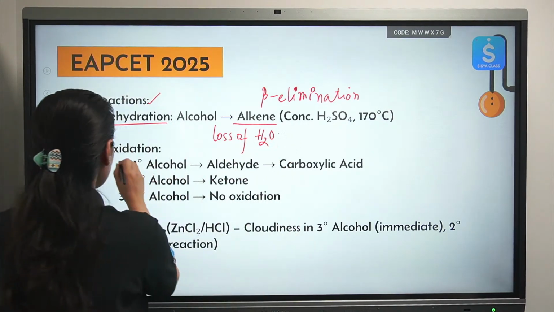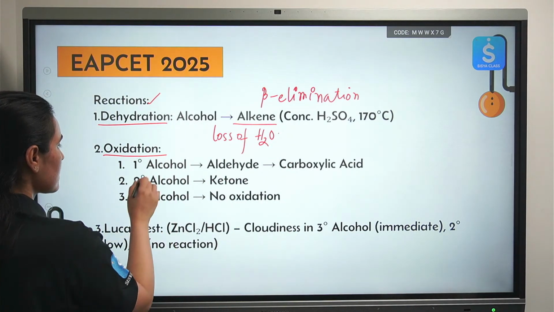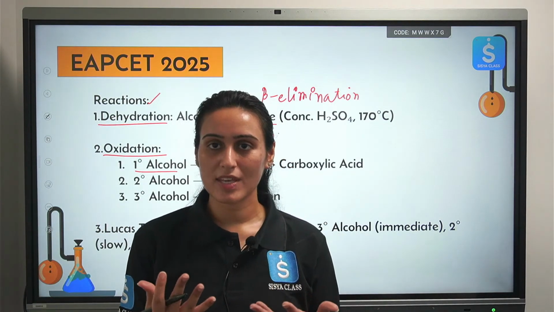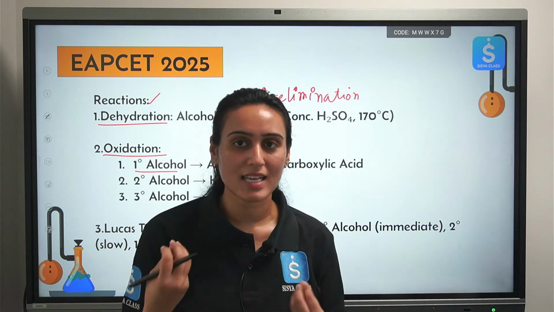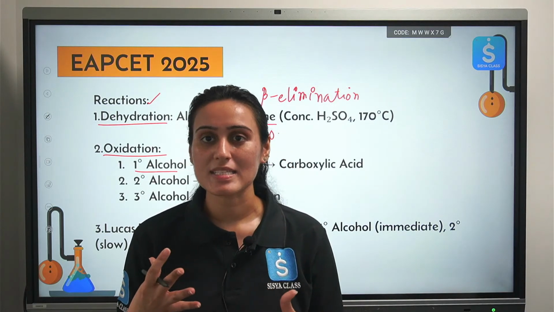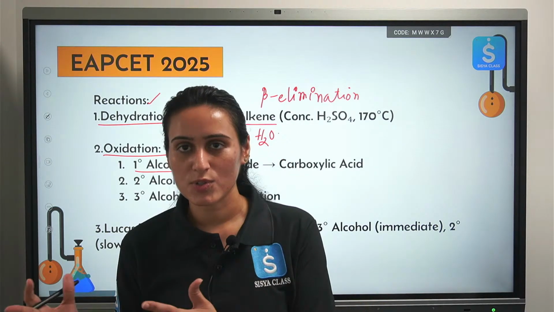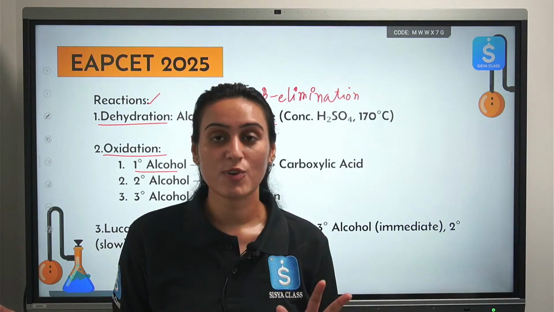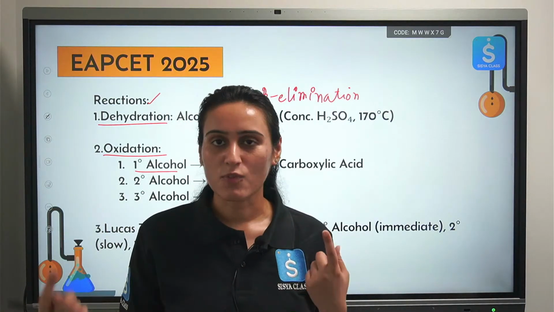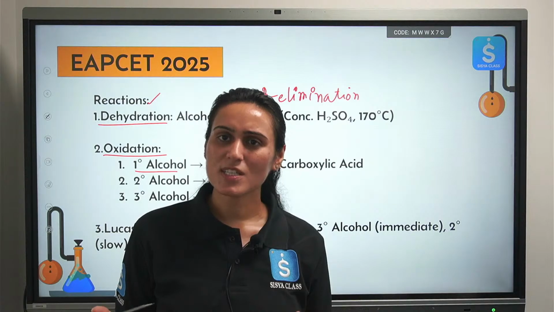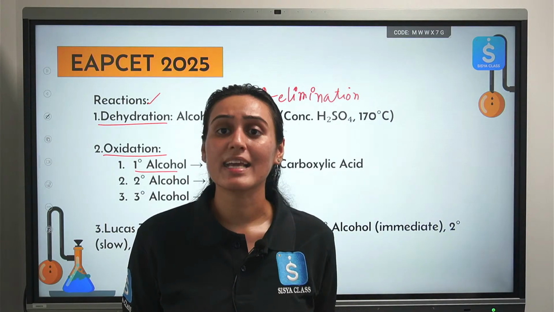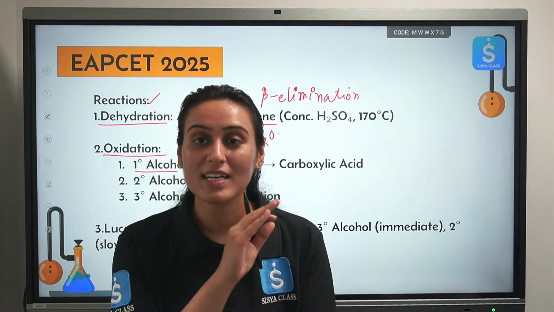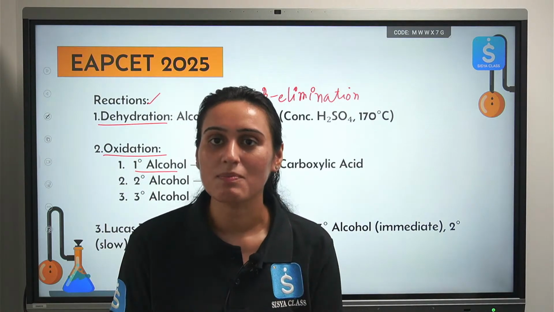Okay, great. Then what type of oxidation reactions are shown here? 1 degree alcohol, if you want to oxidize it to aldehyde, we have a special oxidizing agent. You know all about it, PCC, pyridinium chlorochromate. It can be used to oxidize your alcohol up to aldehyde. If you want to do over oxidation, I want to prepare carboxylic acid, use a stronger oxidizing agent like KMnO4. Okay, so in order to achieve the required product, you can change the reagent. You must remember the reagent for that.